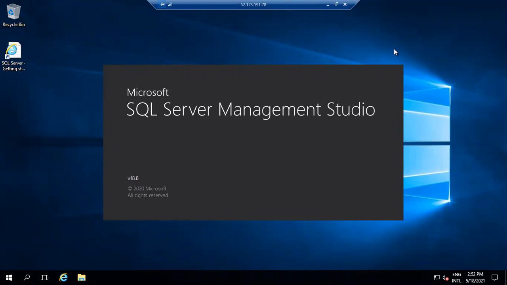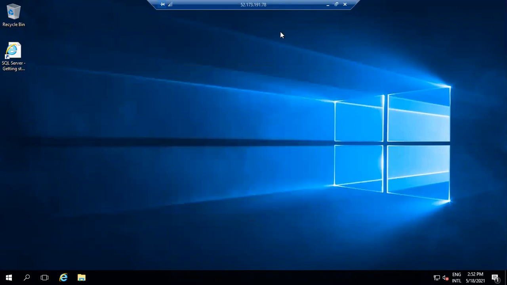Yes, it is taking some time, since we have taken 8 GB RAM. Still taking time, and we have seen that whatever instance is running in this machine, the same instance we can connect to through SSMS also. Suppose I open SSMS on my machine.